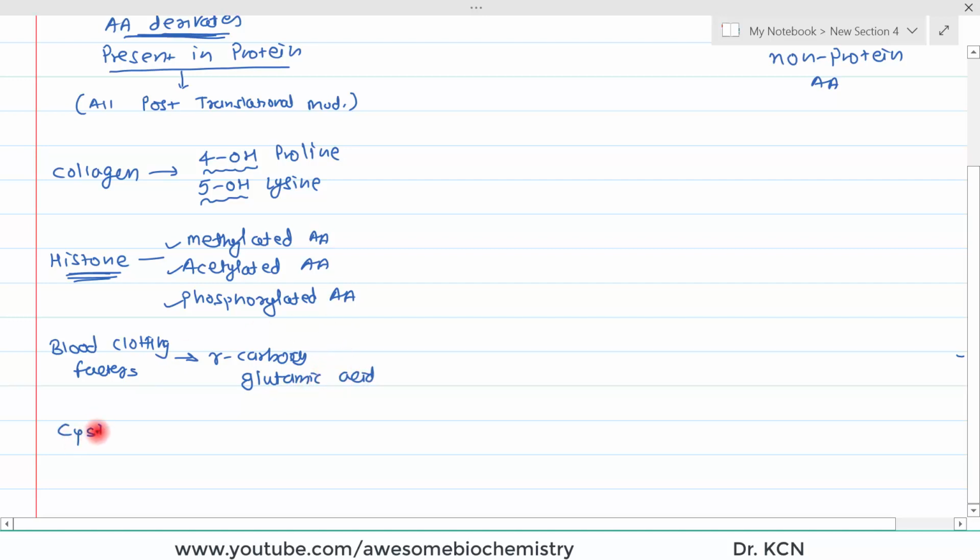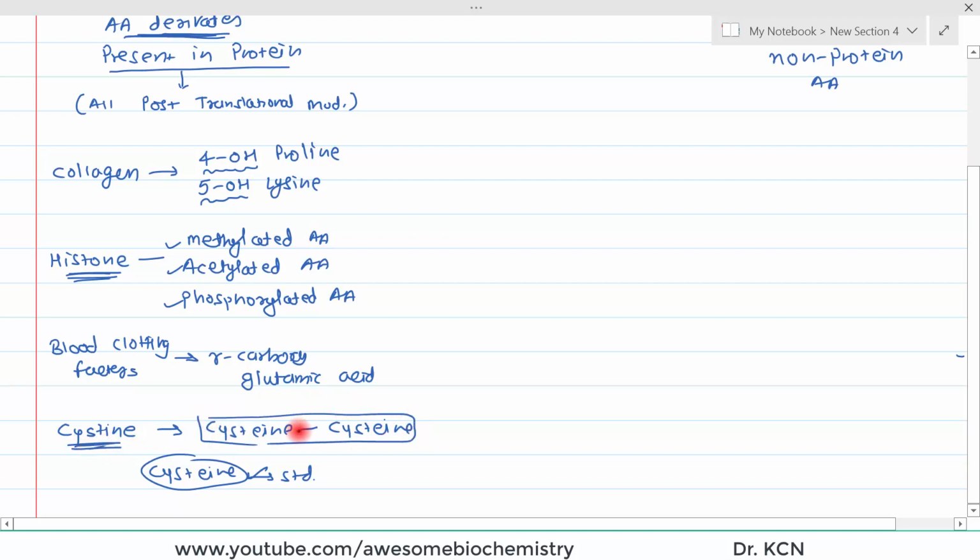And last but not the least is cystine. Again, see, this cystine is different from the cysteine. These both words are not the same. Cysteine is the standard amino acid, whereas cystine is actually a combination of two cysteines, a cysteine which is bound with another cysteine. This compound is known as cystine, and this bond is between the sulfur groups of each cysteine. So, these are the examples of amino acid derivatives which are present in the protein, and so they are non-standard amino acids.